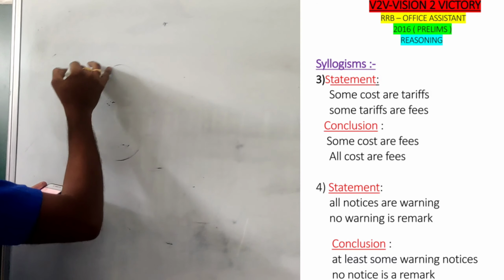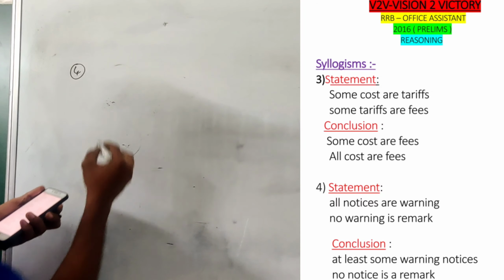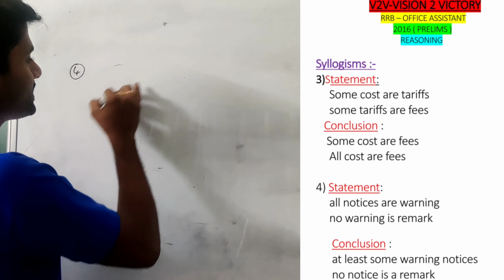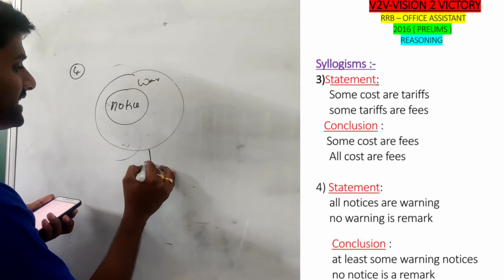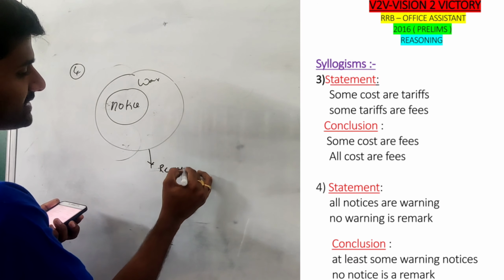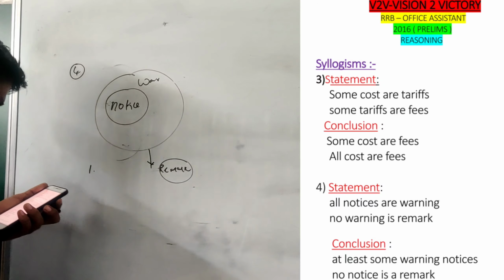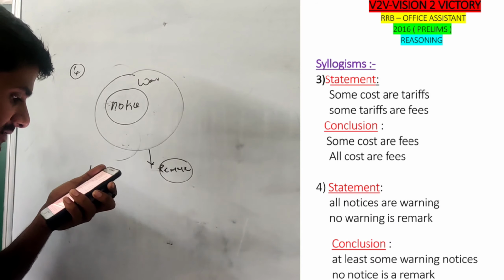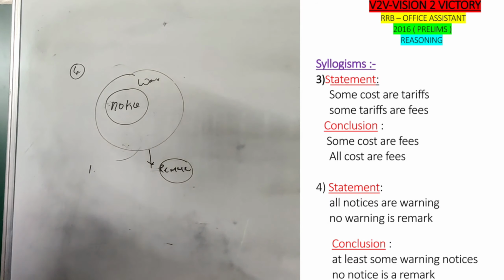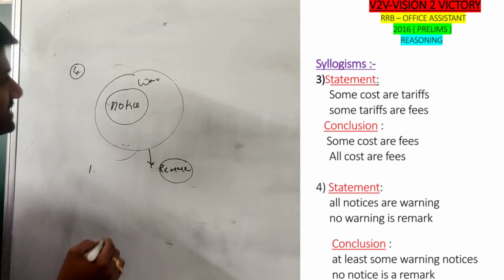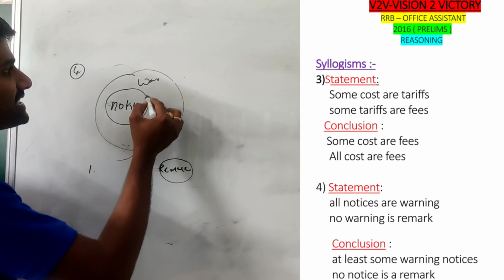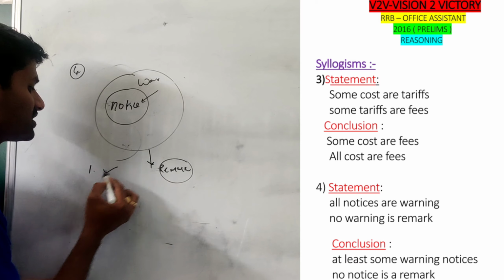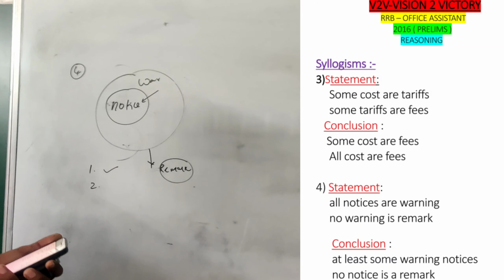So go to the fourth question. All notices are warnings. No warning is a remark. So conclusion number 1. At least some warnings are notices. At least some can be indicated as some. It means some warnings are notices is absolutely true. So that one follows first.